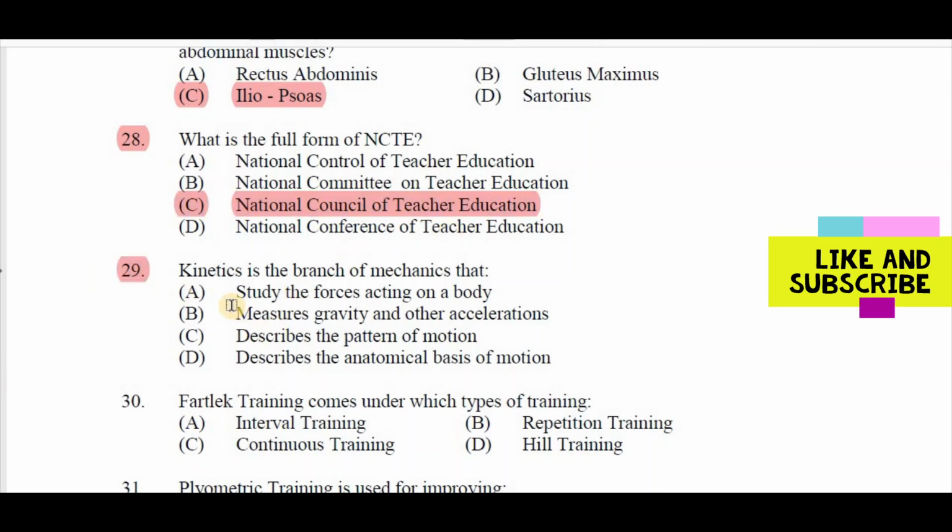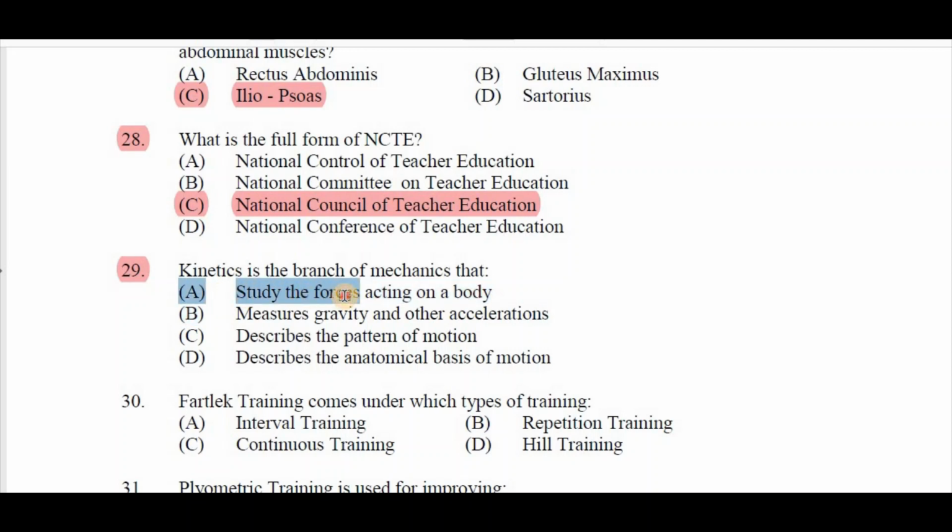Question number 29. Kinetics is the branch of mechanics that A. Study the force acting on a body, B. Measure gravity and other accelerations, C. Describe the pattern of motion, D. Describe the anatomical basis of motions. Right answer is A. Study the forces acting on a body.